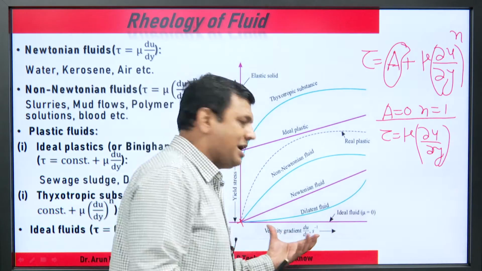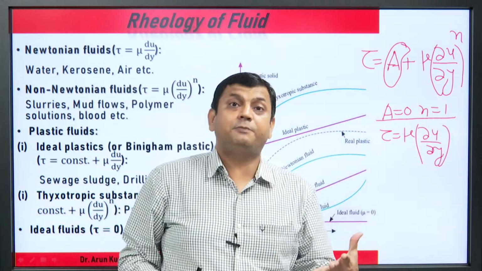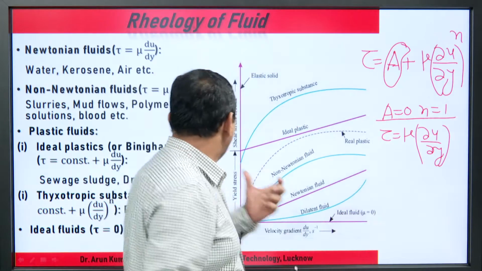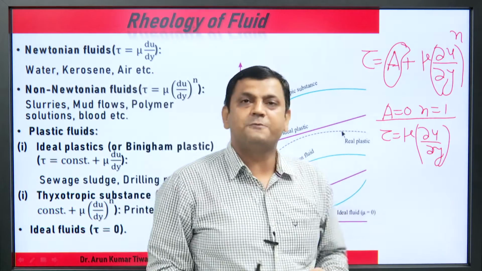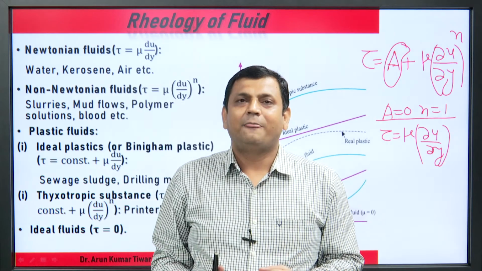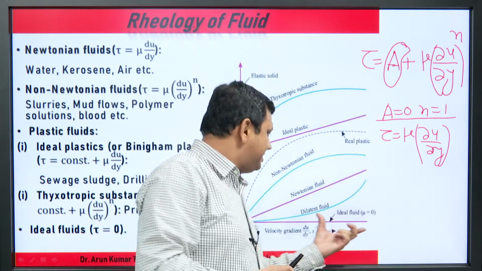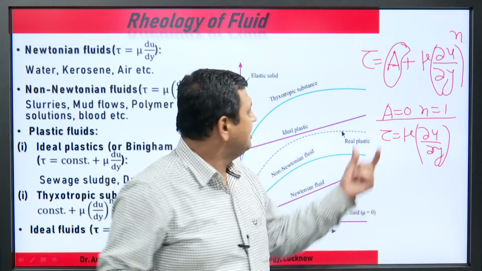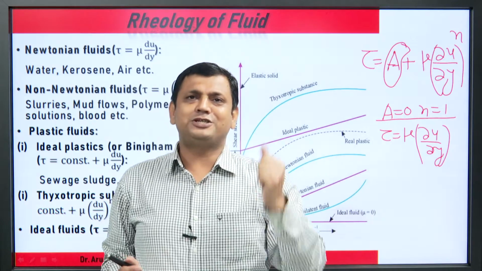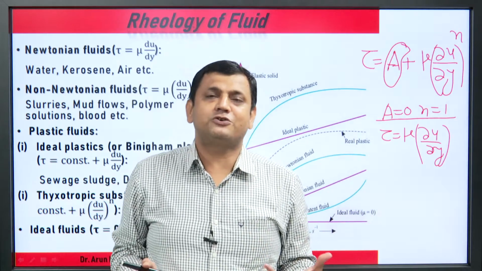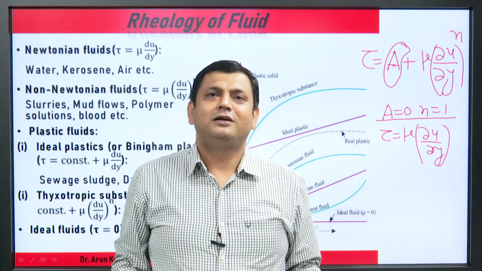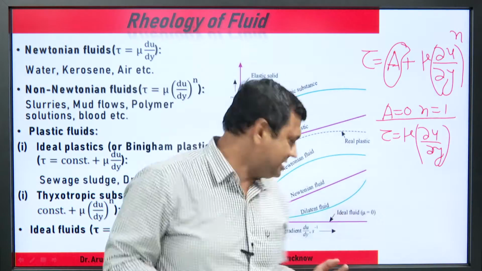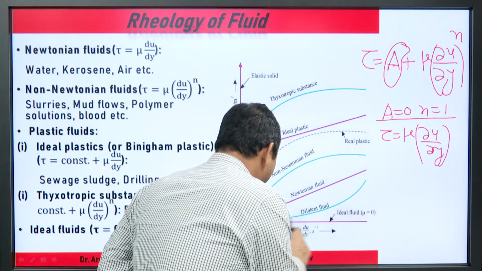What about this diagram? This graph is between the shear velocity gradient, du upon dy, versus stress. This line comes under the category of the ideal fluid. Ideal fluid means zero viscosity. If viscosity is zero, what about the shear stress? Shear stress is zero.